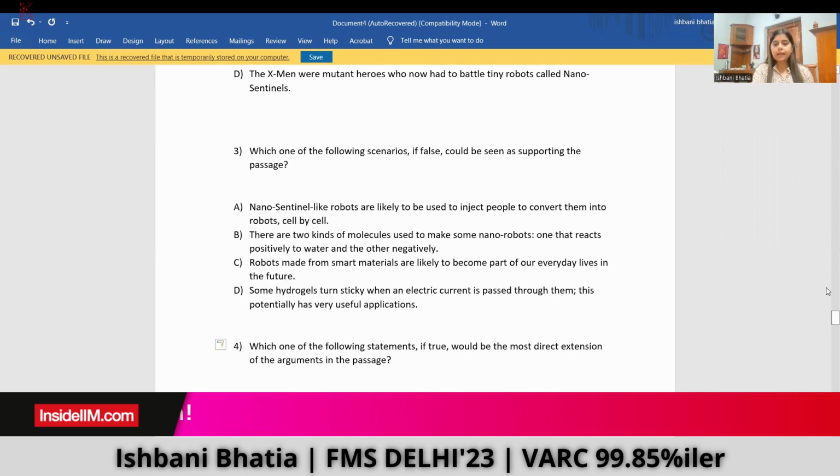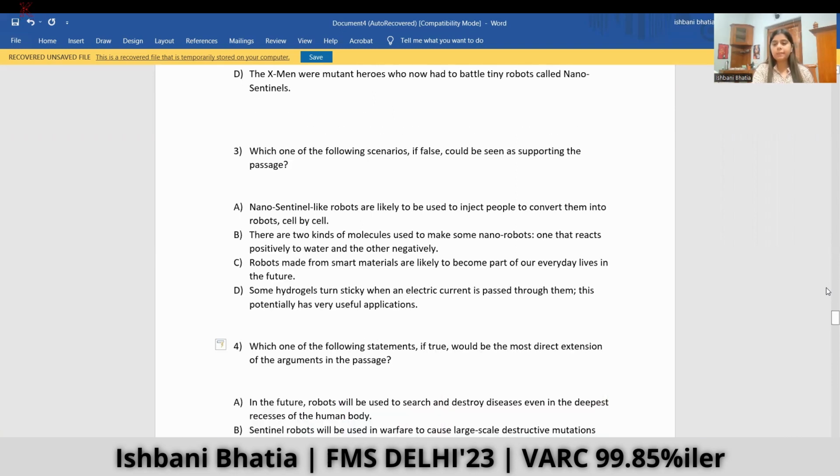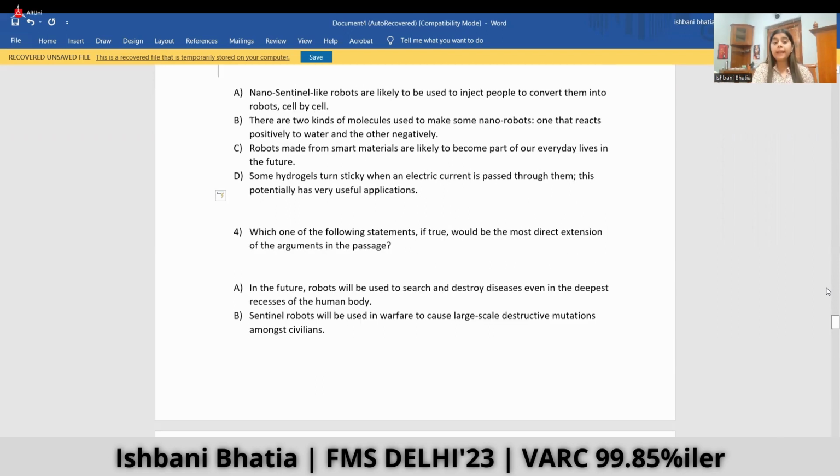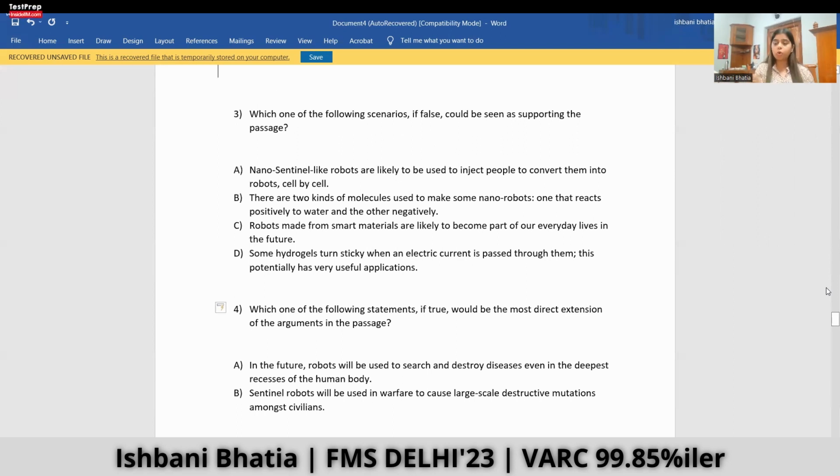Which one of the following scenarios, if false, could be seen as supporting the passage? So we have to read this question carefully. Which one of the following, if false, would support the passage? Not true. We have to negate the statement and then see if it goes with the theme of the passage and the central idea.